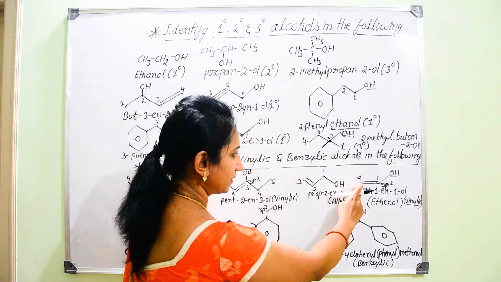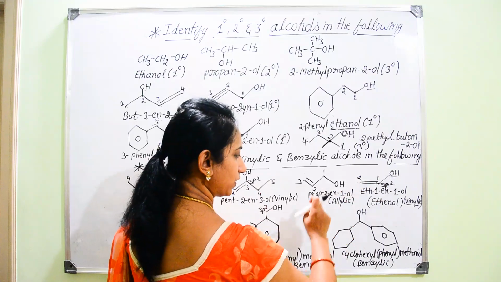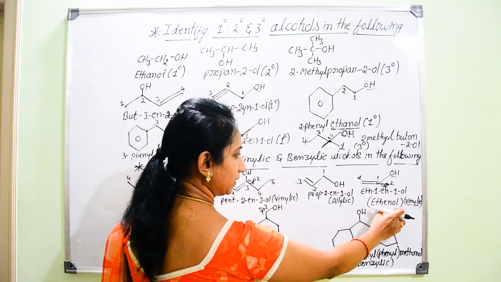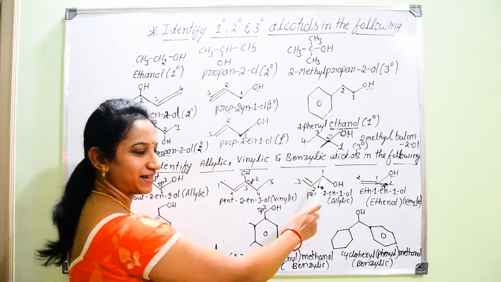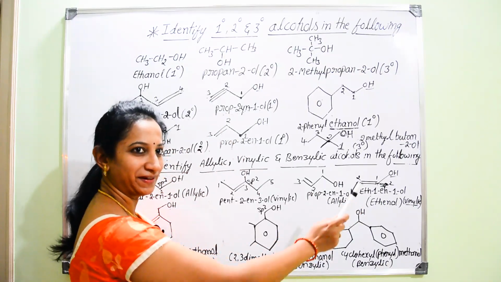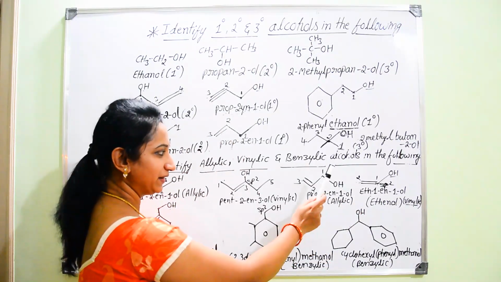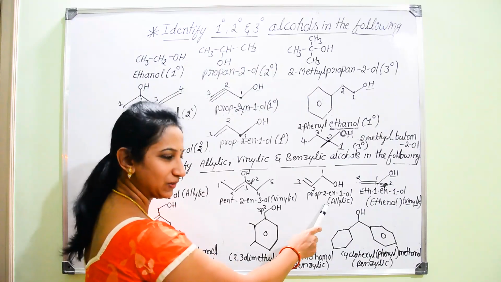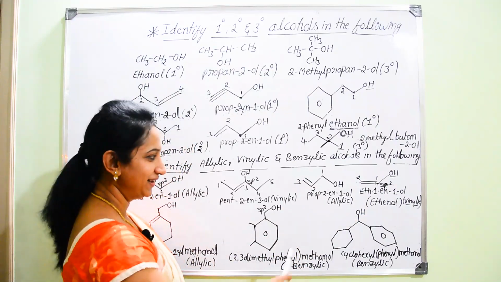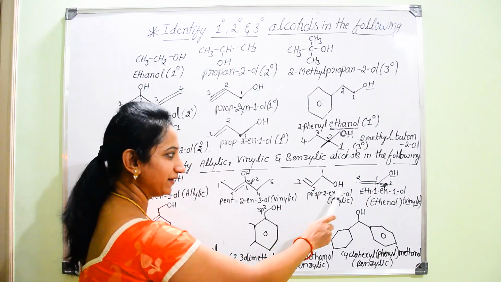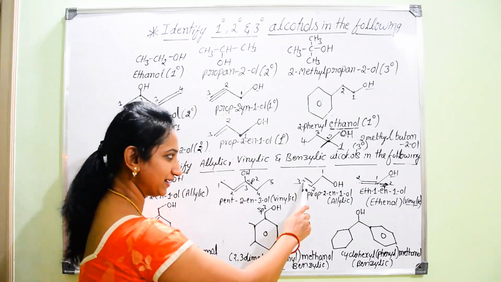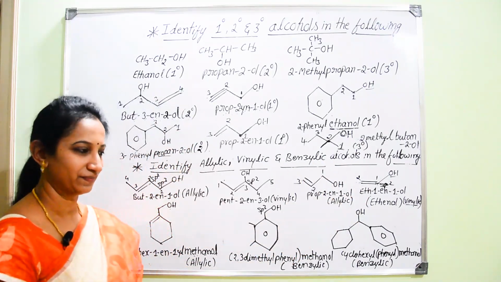And now we can consider here CH2 double bond CHOH. That is the structural formula for vinyl alcohol. These are the 2 important examples for your examination. You should remember the names of these 2: allyl alcohol and vinyl alcohol. And you should remember their IUPAC names as well as their structural formulae.